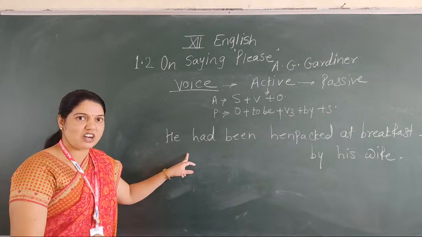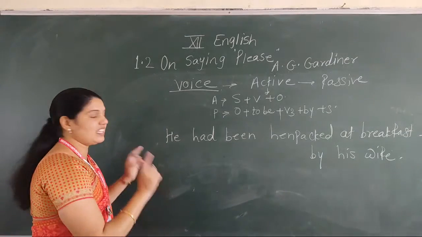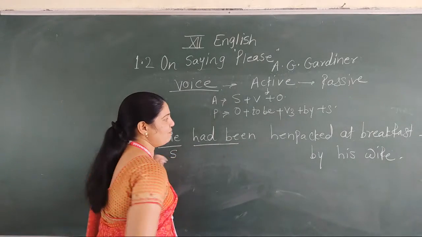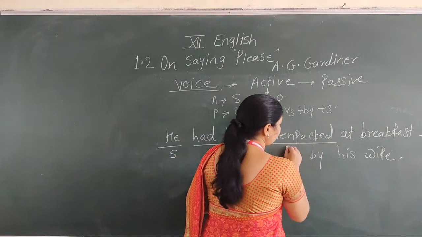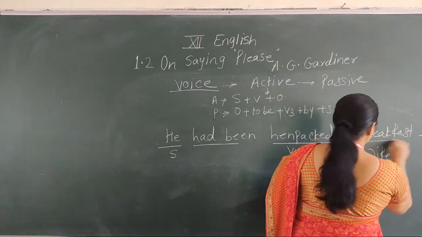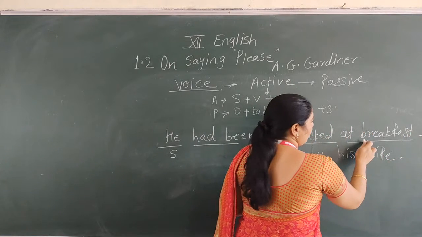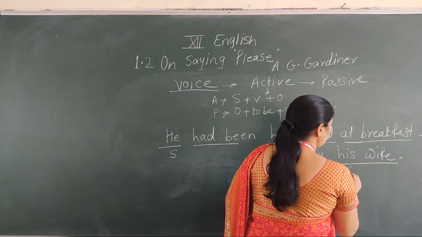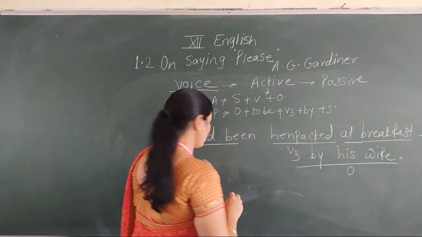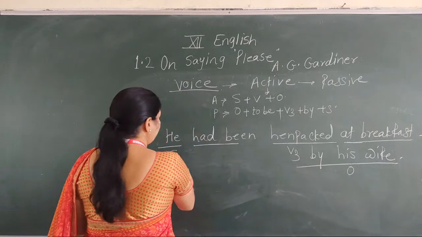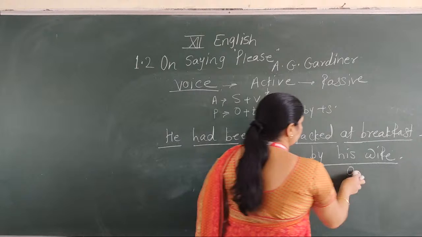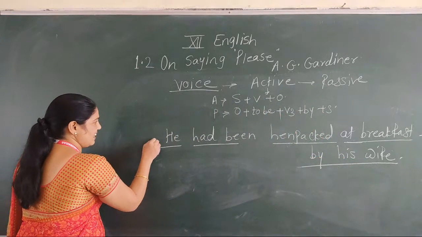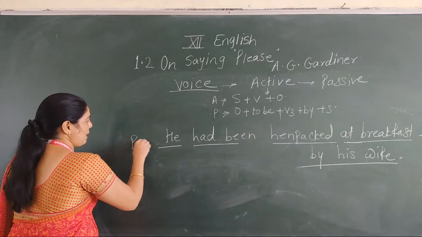It's active voice or passive voice. First of all, now see the structure. Here, subject, had been verb form, henpecked V3 form, and at breakfast here complement, and by his wife here object. Okay. This sentence is in passive voice.